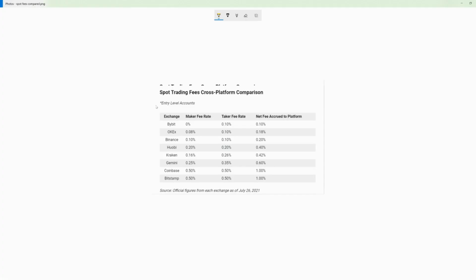Here are the different maker and taker fees for spot trading only, amongst the different exchanges. It's also important to note that Bybit most of the time is going to have the highest funding rate amongst all the exchanges.